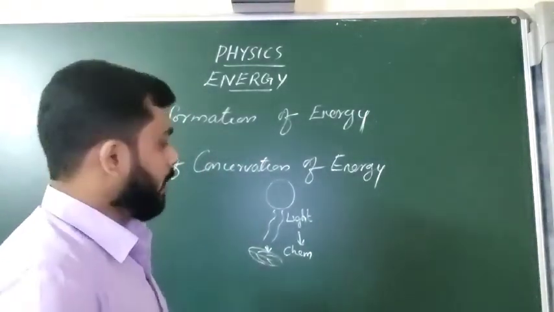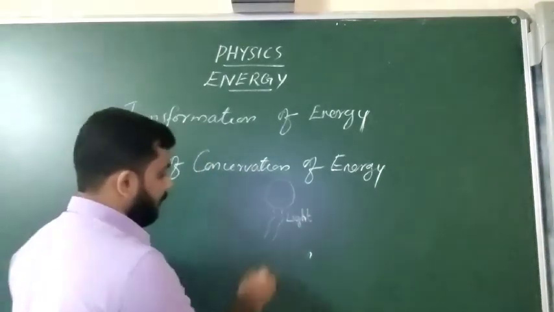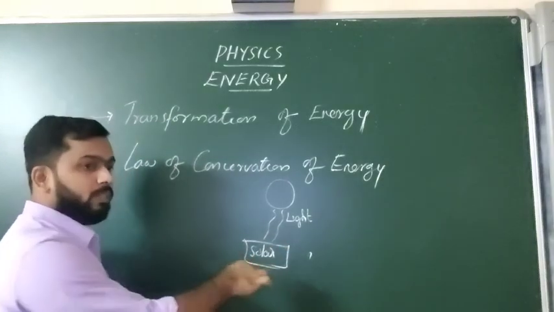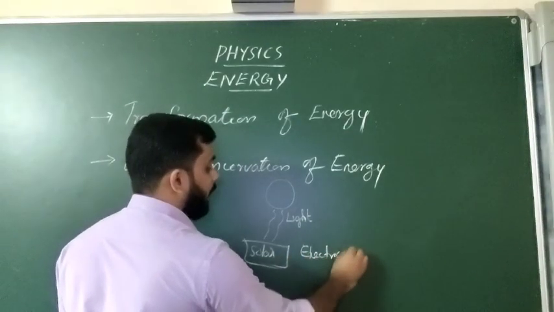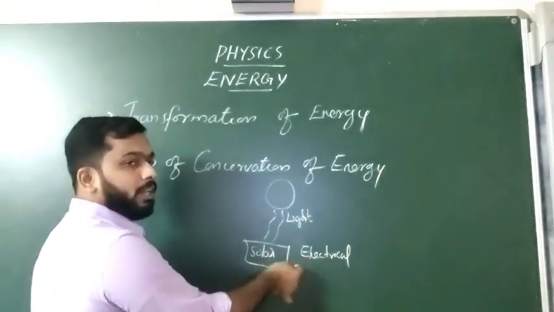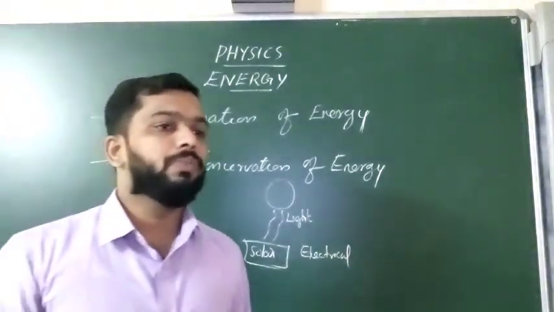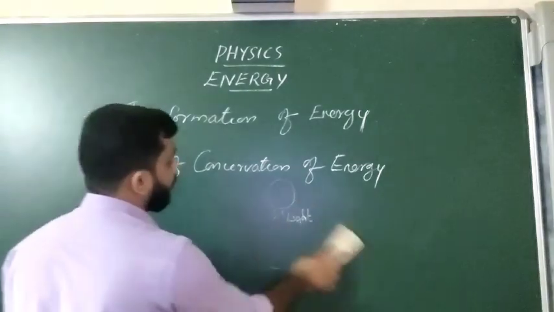Then what will be the next example? Let's say the light is falling on a solar panel. What will happen? The light energy will be converted into electrical energy. This is one form of energy, and it is converted into electrical energy using a device. This is called transformation of energy.